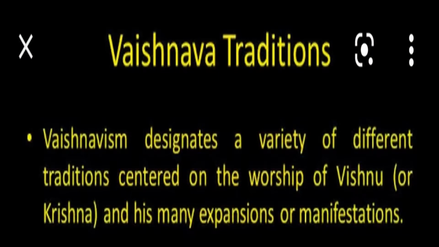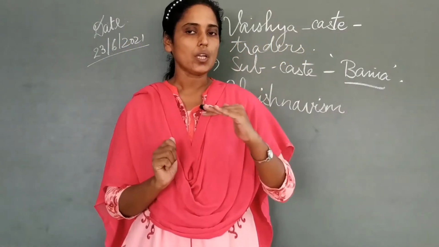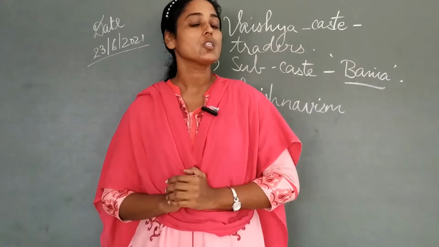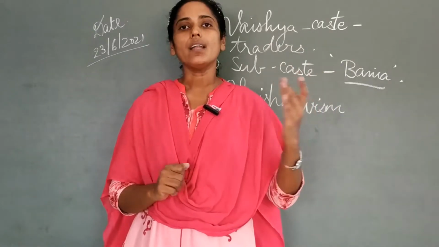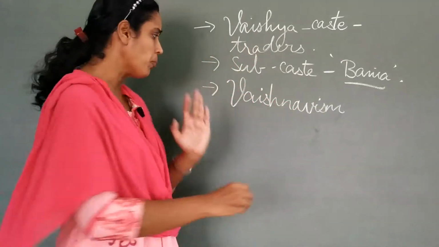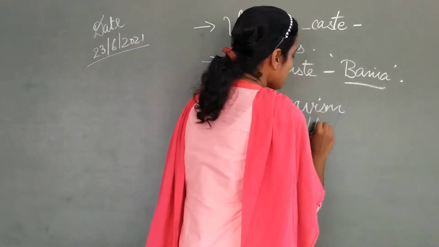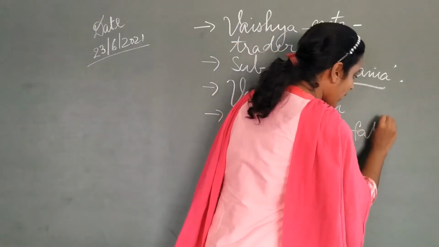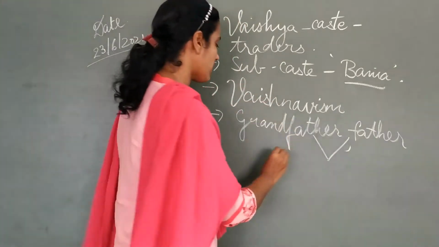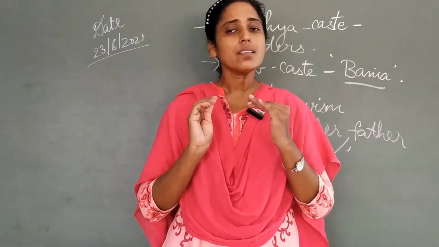Okay, students? Now, his grandfather and father both held very high posts in the country. We are talking about the era before independence. Here we saw 1869 was his birth year, so before independence, all these things are happening. His grandfather and father held very high posts in the country, and both were respected leaders. Both of them held very high posts, so they were respected by all the people of the country.